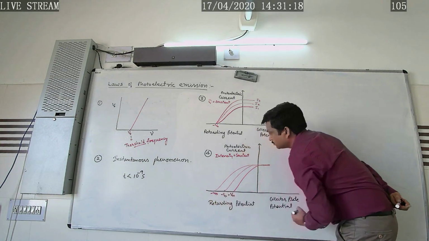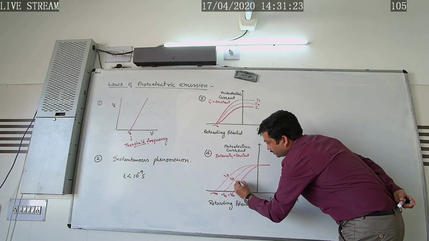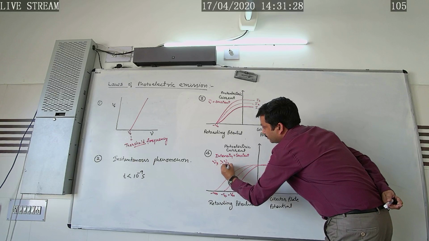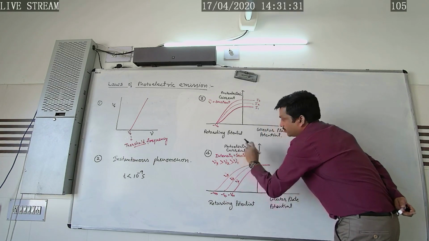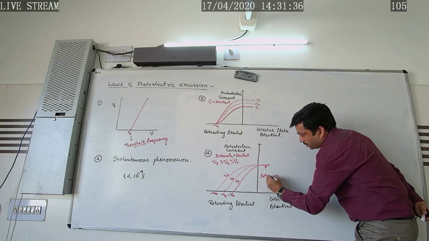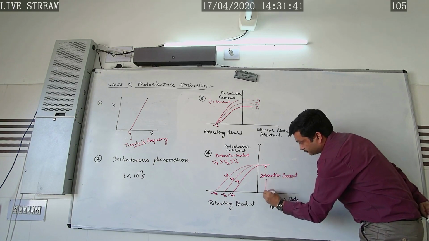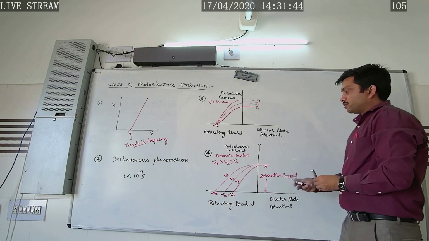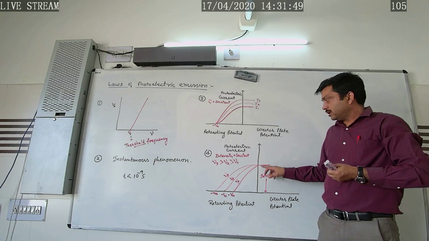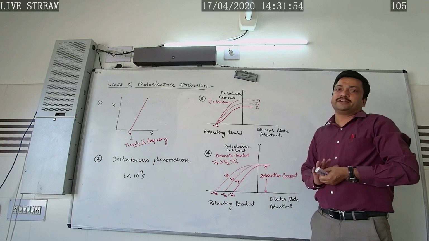In this way, these were the different radiations having the frequencies nu3, nu2, nu1, where nu3 was greater than nu2 and nu2 was greater than nu1, but the intensity was kept constant. Here this value of the current we call the saturation current. So what we conclude from this graph is that the number of photoelectrons emitted from the metal surface only depends upon the intensity and is independent of the frequency of incident radiation.